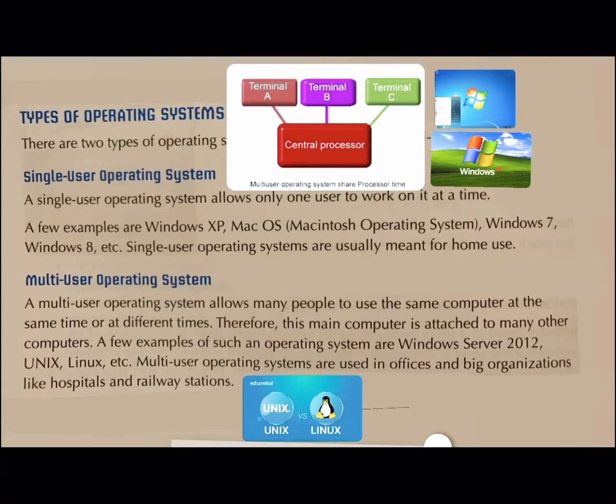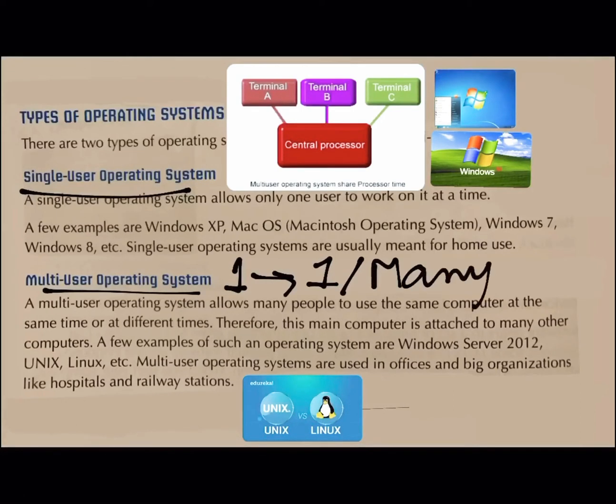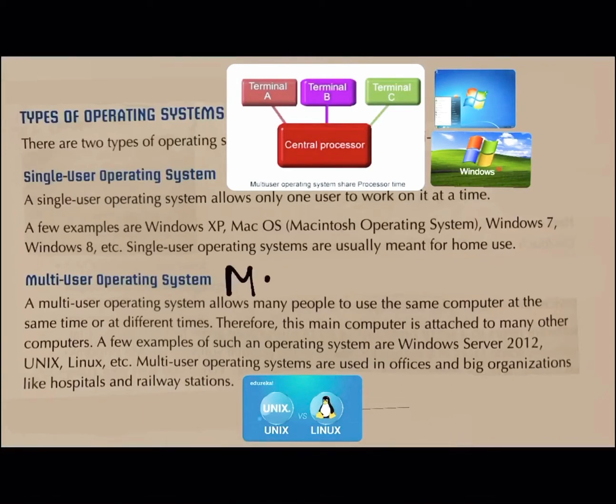There are two types of operating systems. Number one, single user operating system, and the other one is multi-user operating system. Single user operating system means there will be one user and one computer system. The task that a user can do is they can do either one task or they can do many tasks. When a user does many tasks, it is known as what? Multitasking. It is called multitasking.